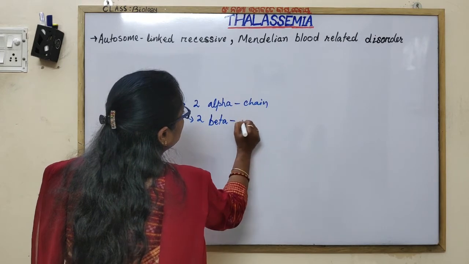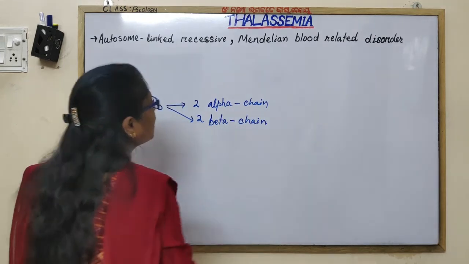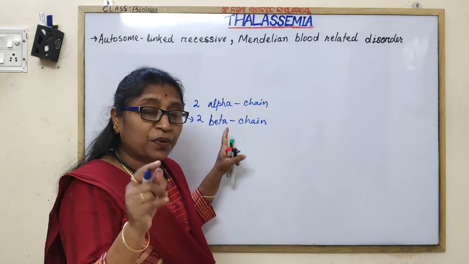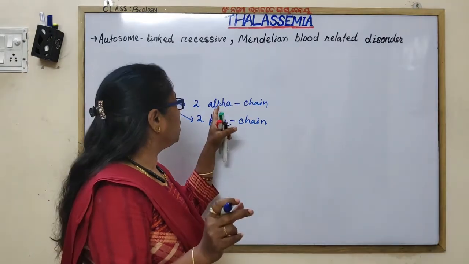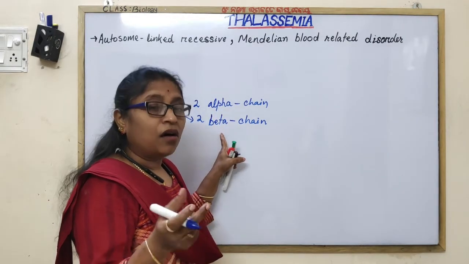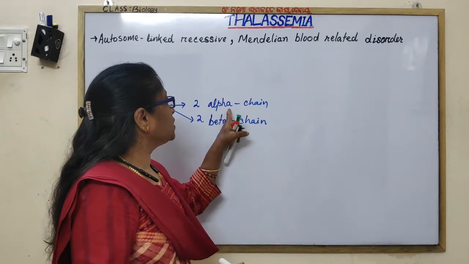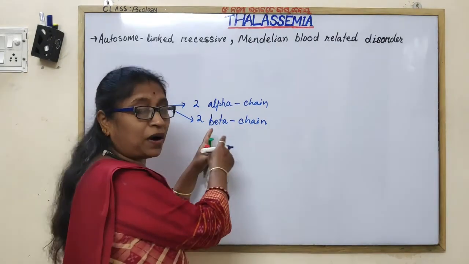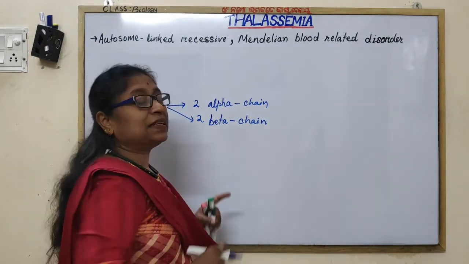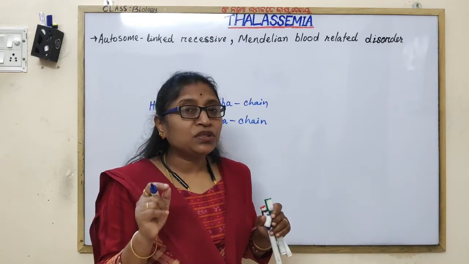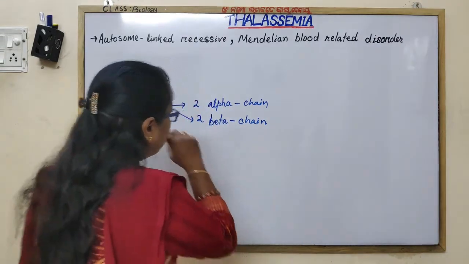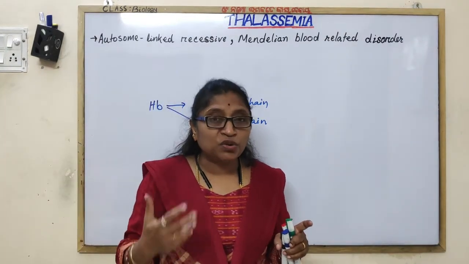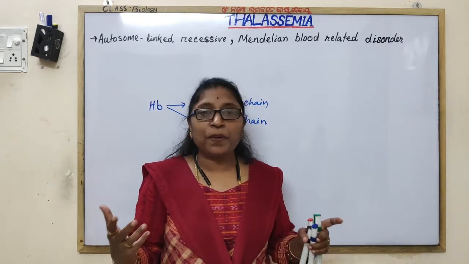So thalassemia is caused due to reduced synthesis, or absence of synthesis, of the alpha or beta chain. Remember, I am emphasizing, alpha or beta. That means it is a heterogeneous disorder. Why? Because the disease is caused due to different types of genes.